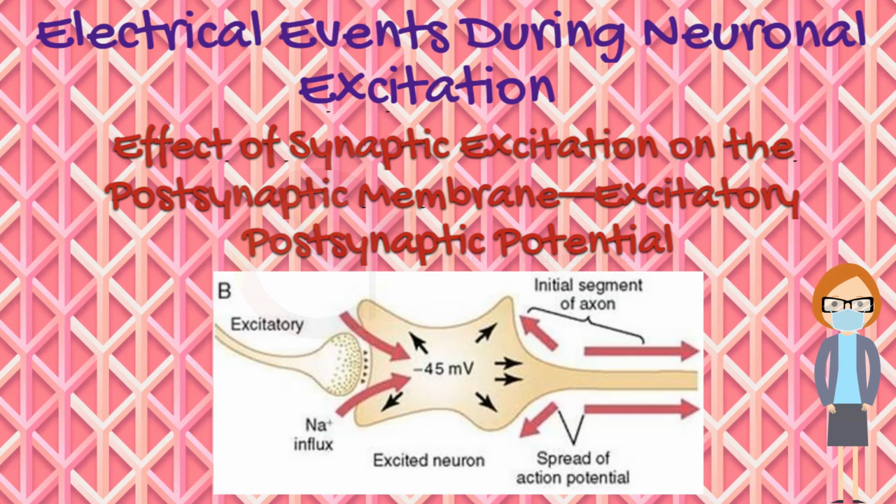However, we must issue a word of warning. Discharge of a single presynaptic terminal can never increase the neuronal potential from minus 65 millivolts all the way up to minus 45 millivolts. An increase of this magnitude requires simultaneous discharge of many terminals, about 40 to 80, for the usual anterior motor neuron at the same time or in rapid succession. This occurs by a process called summation, which we will discuss later on.